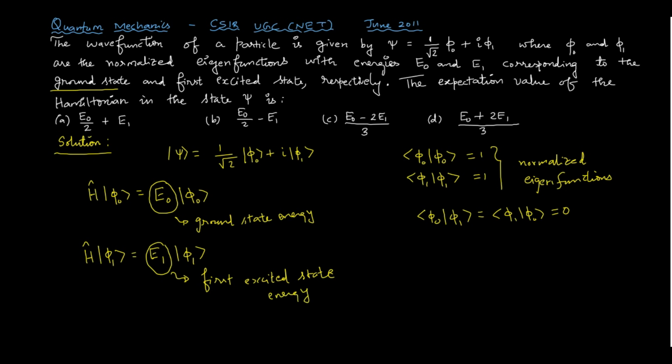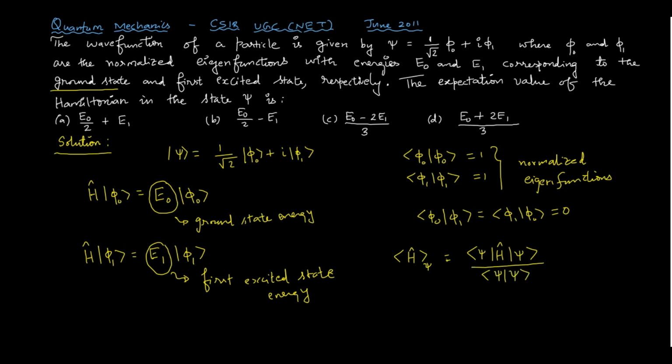Now what we have to calculate is the expectation value of the Hamiltonian in the state psi. The formula is the expectation value of the Hamiltonian, with subscript psi since it is in the state psi, equal to the inner product of psi with H psi, divided by psi with psi.